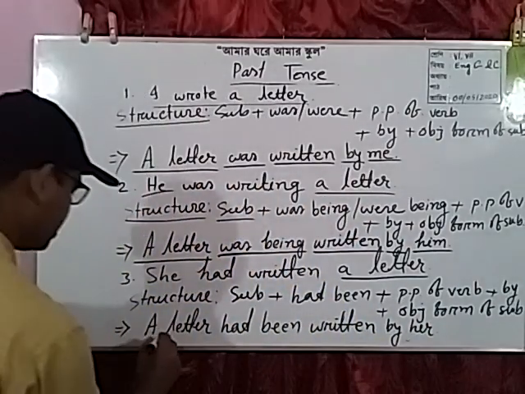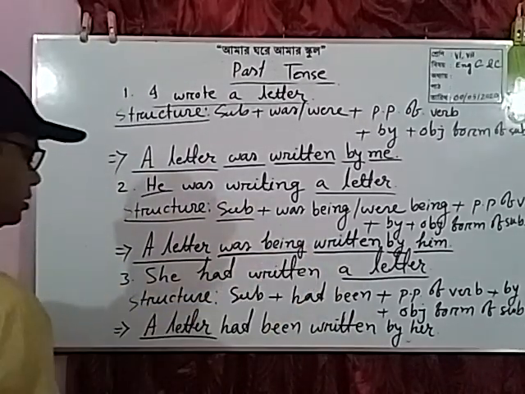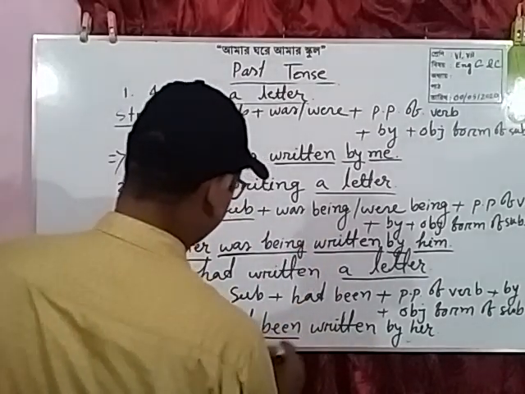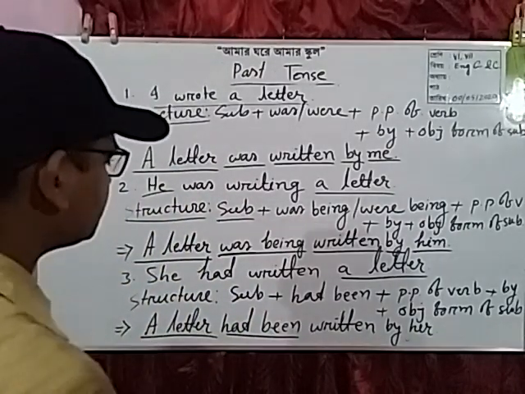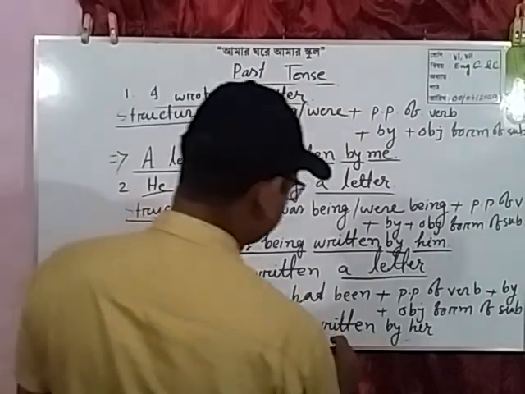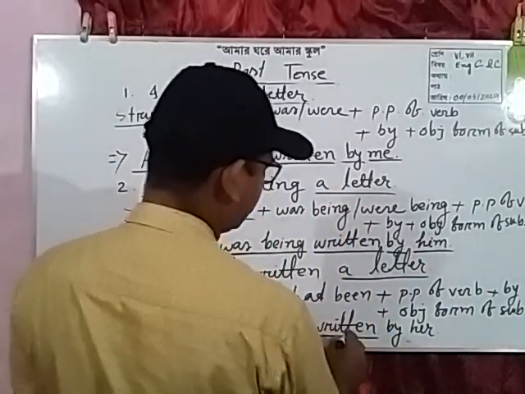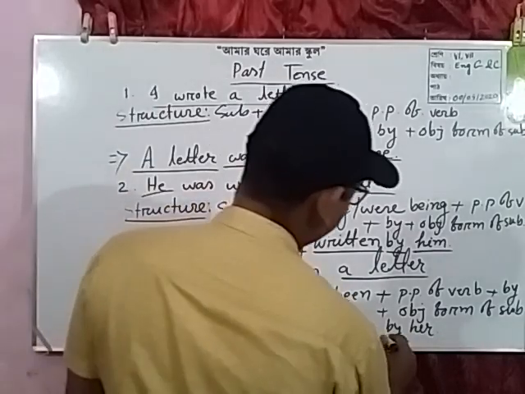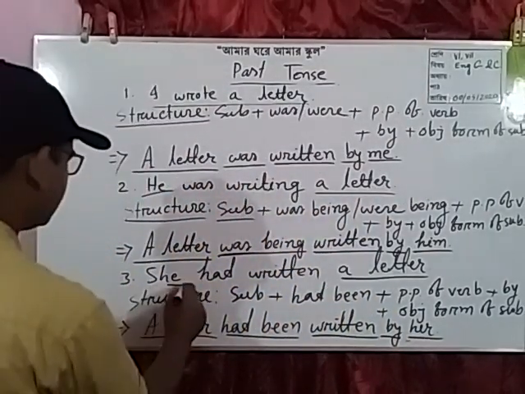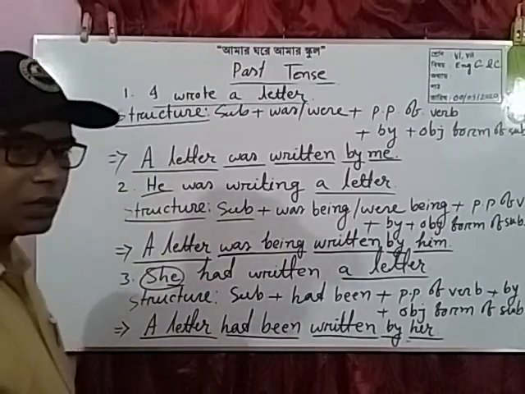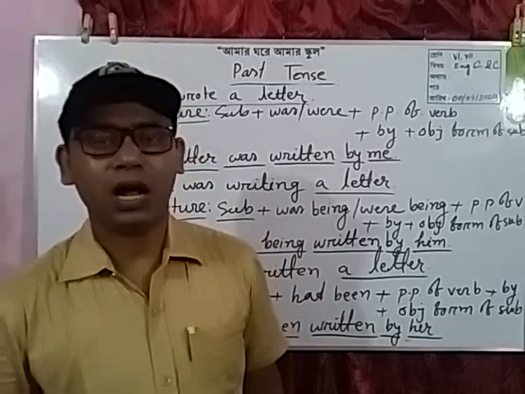Dear students, a letter, subjective form of the object, had been according to the subject because it is past perfect tense. Next, past participle of the main verb, written, plus by plus objective form of the subject, she. So I hope that all of you have understood.